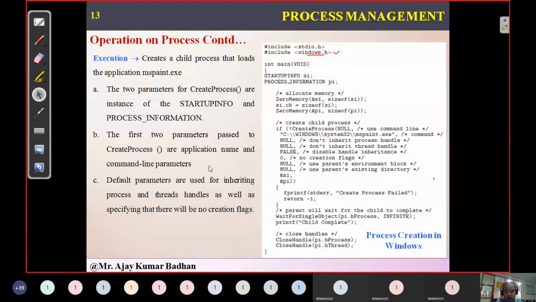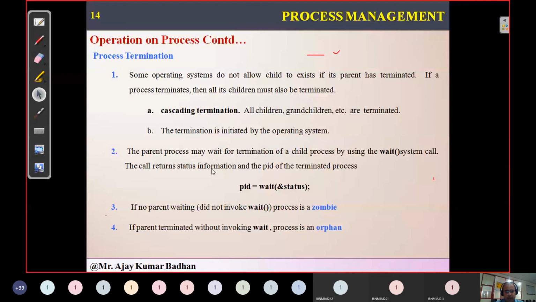Finally, we have something called termination. In short, I'll explain it. We have the exit system call, and using the exit system call we perform the operation. The remaining is the same. Wait was already explained, so you can just go through this. It's very easy.